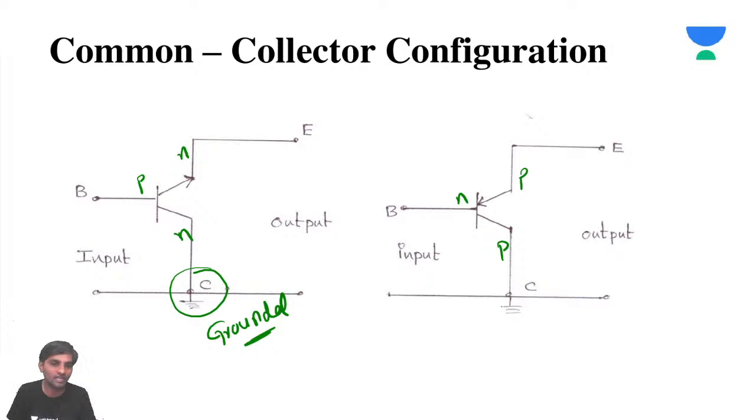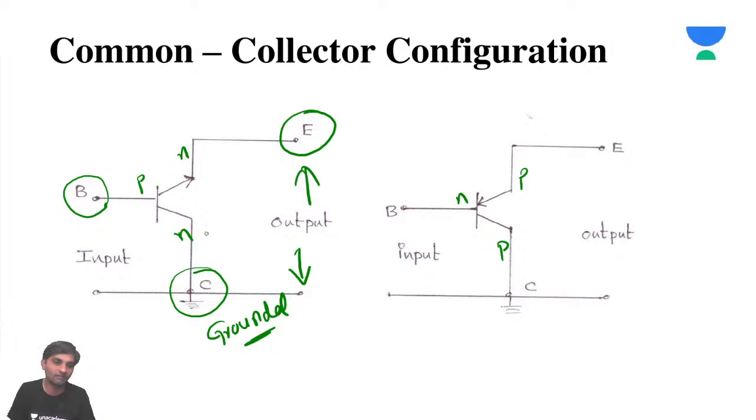Now here, when the collector is grounded, if I put the input here, the base is given as the input in this case. There is no possibility of electron generation, so because of that, the emitter is at the output side.